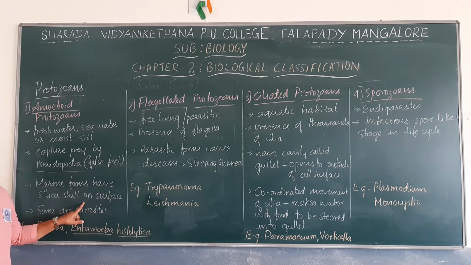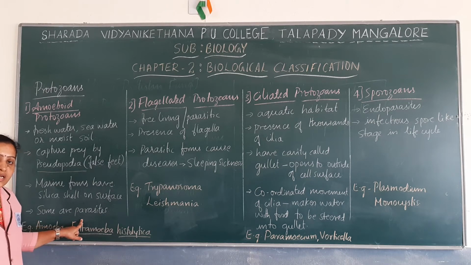And there are certain amoeboid protozoans that are parasites. Parasites usually cause certain diseases. They depend on another living organism for their nutrition, and they draw the nutrition from the host cell and cause certain diseases or infection in them.